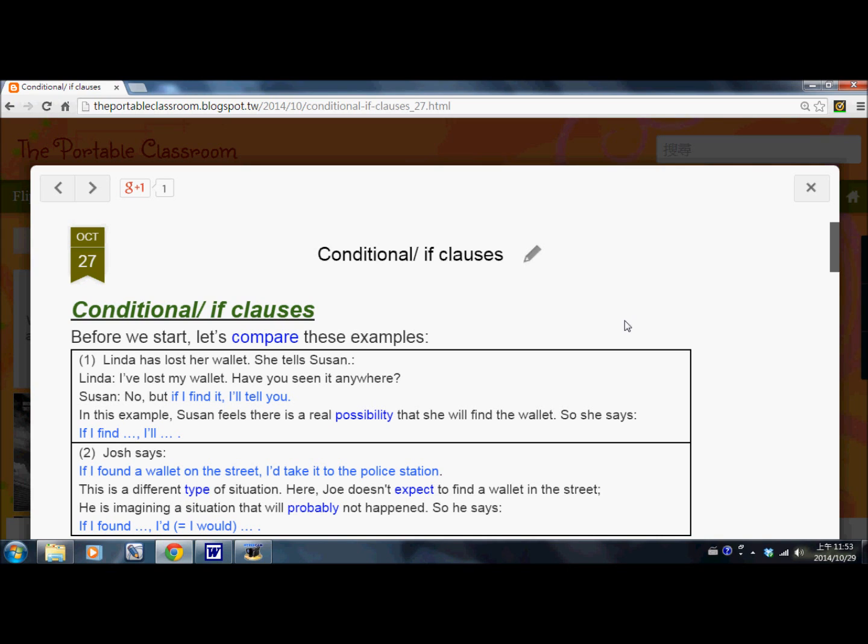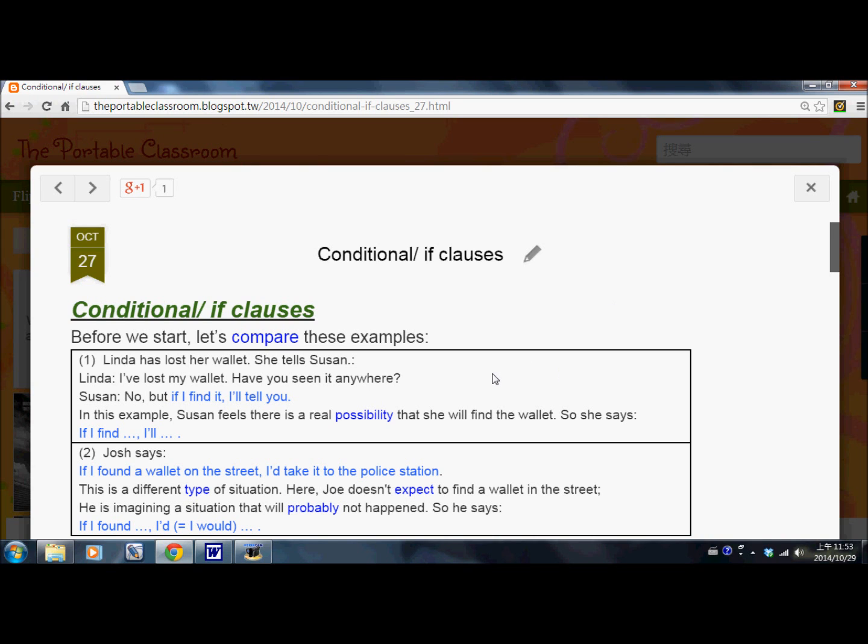Adverb, adverbial clauses, conditional, if clauses. Today we are going to talk about a type of adverbial clauses. It's called conditional. Now before we start, we need to know there are three types of conditionals: the first conditional, the second conditional, the third conditional. In the following lessons, you'll be introduced to all three different types of conditionals. But first, we will learn how to use the most simple one, and that is the first conditional.